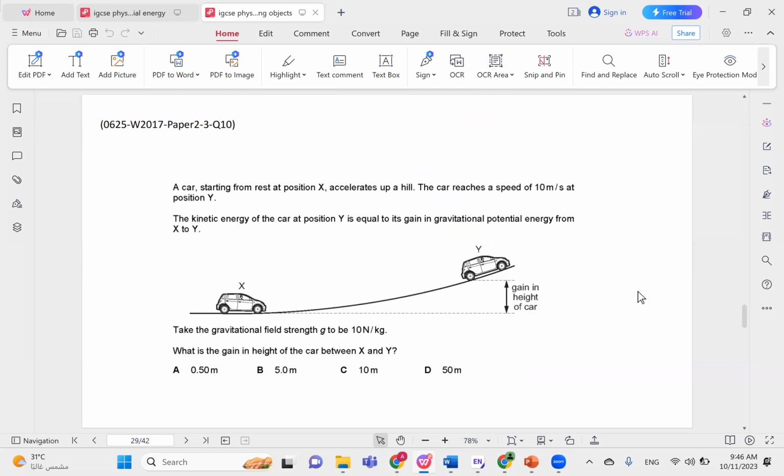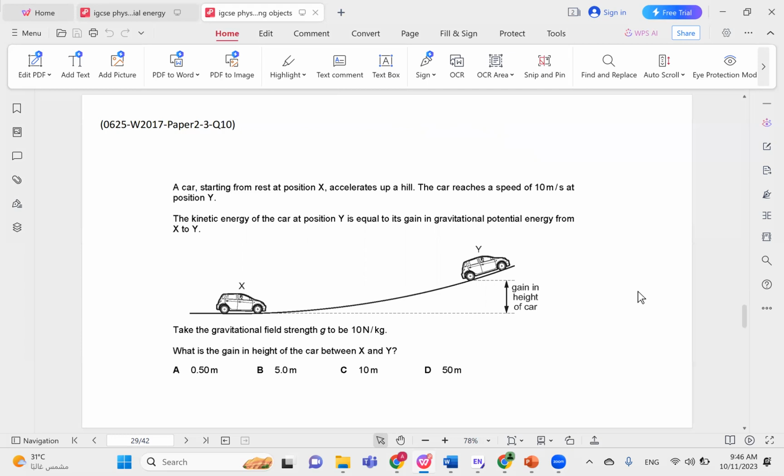A car starting from rest at position X accelerates up a hill. The car reaches a speed of 10 at position Y. The kinetic energy at Y is equal to the gain in gravitational potential energy from X to Y. We want to know what the gain in height of the car is.